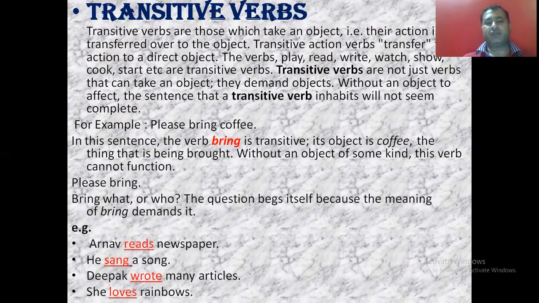Means if you want to understand this concept, you have to keep this in mind: if in a sentence an object is given along with the verb, then that is the transitive verb, and if no object is given, then it will be an intransitive verb. Transitive verbs are not just verbs that can take an object, they demand an object. Without an object to affect, the sentence that a transitive verb inhabits will not seem complete. So a transitive verb is not complete without an object.